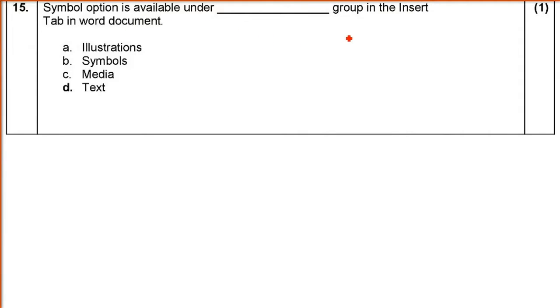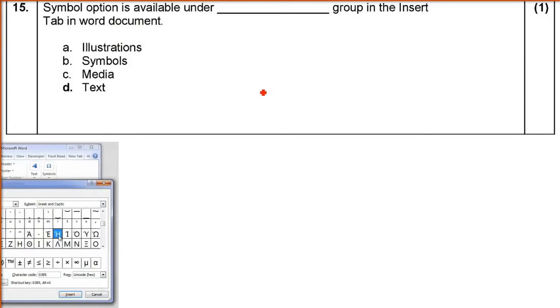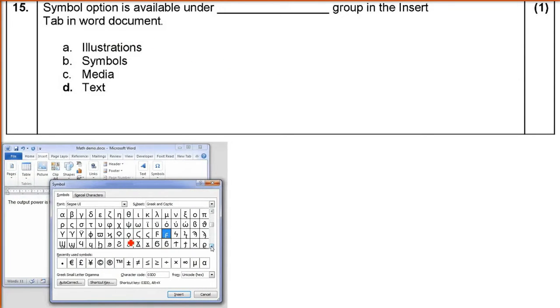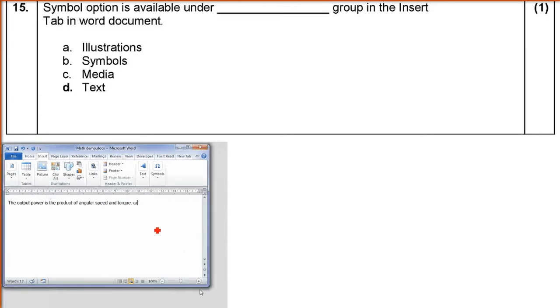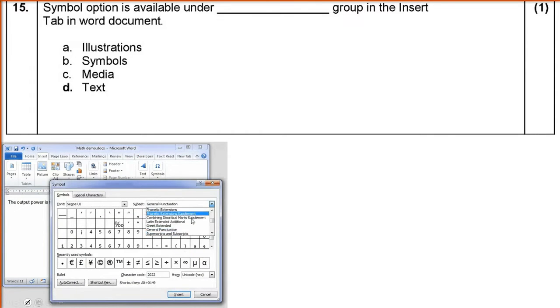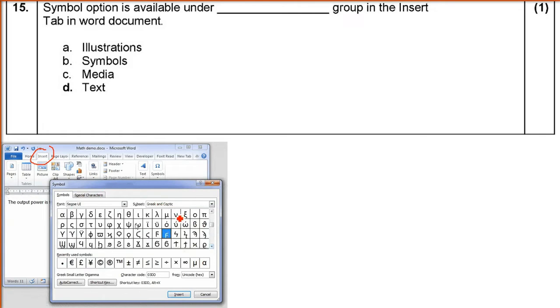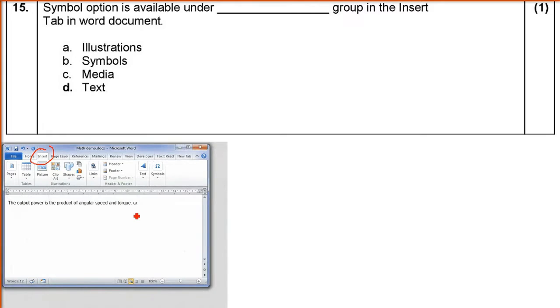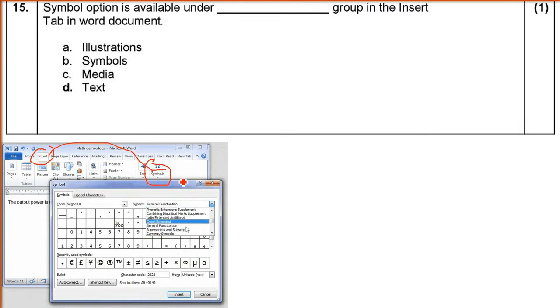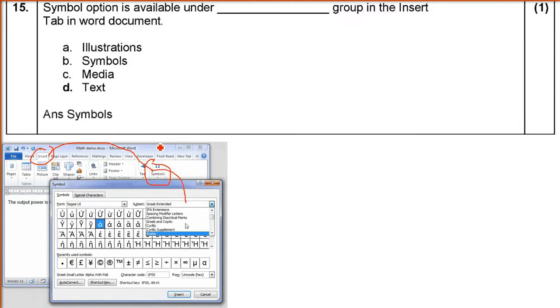Symbol option is available under dash group in the insert tab in Word document. So in Word, when we are typing, we need different symbols, because sometimes we might be typing some science article, some math article, or some article which contains multiple symbols. So we have to go to insert and then we have to go to symbols. And when you press this symbol, then this window will appear. And now you may select multiple symbols which exist here. So the answer here is symbols.